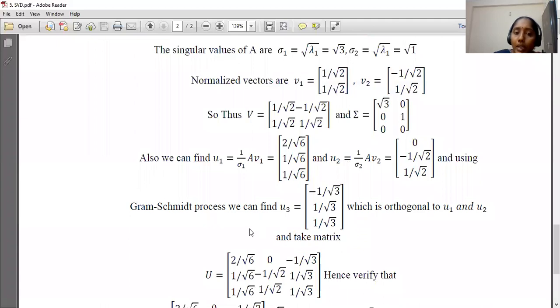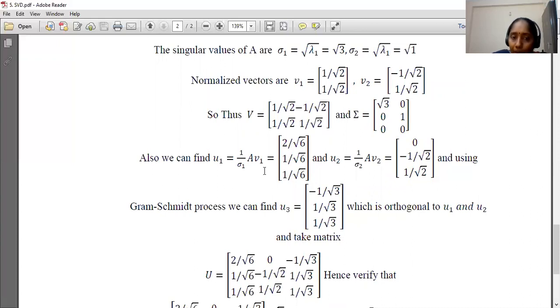Here, we are applying the Gram-Schmidt process for U3. I think we already discussed that in the previous videos. U3 using the Gram-Schmidt process, just find this one, which is orthogonal to U1 and U2.